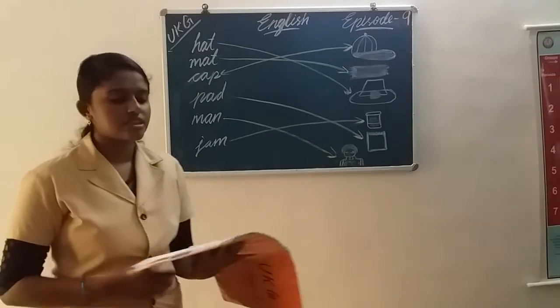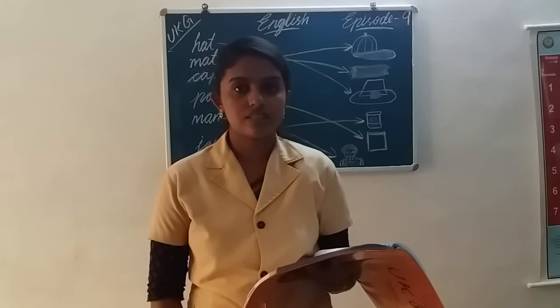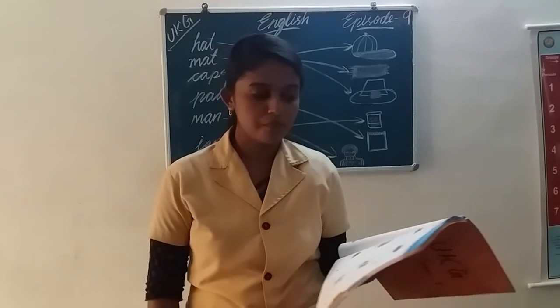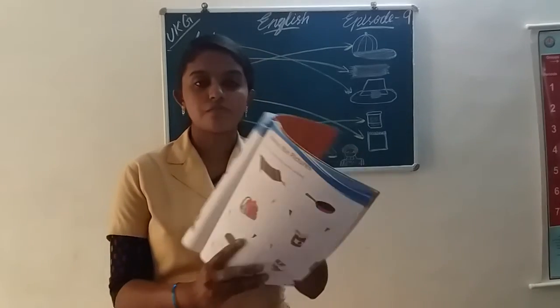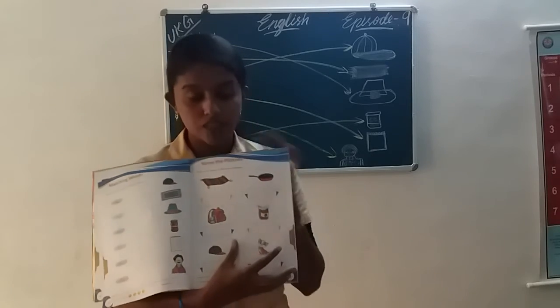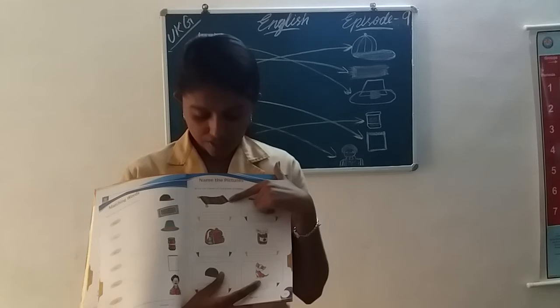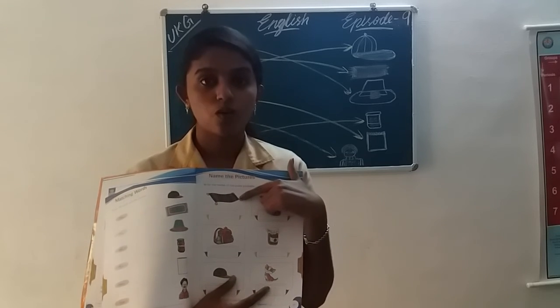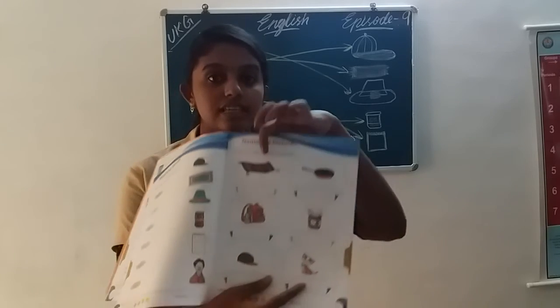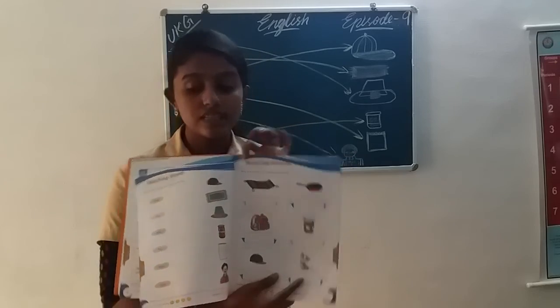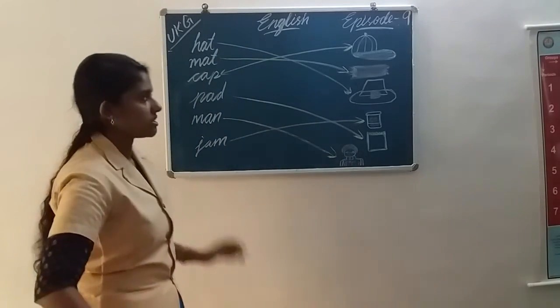Okay. Next one is name the pictures. What is name the pictures? Here are some pictures and some space for writing. First picture, what is this? This is a mat.